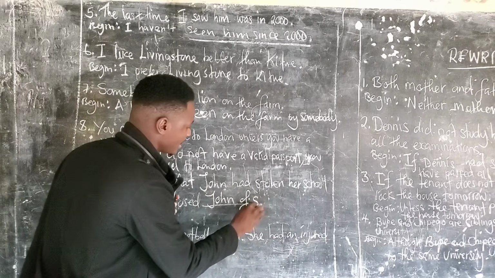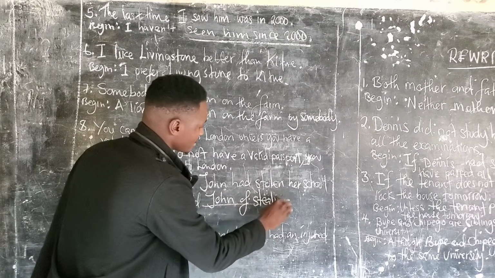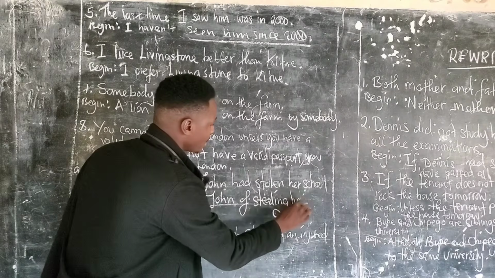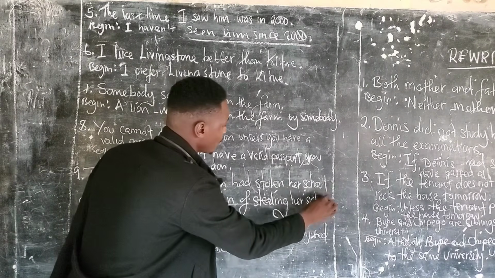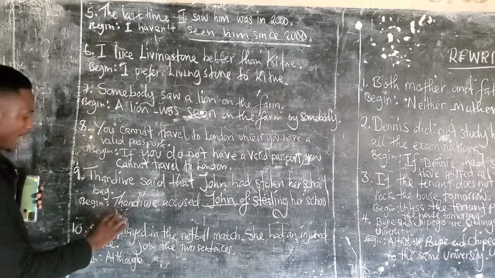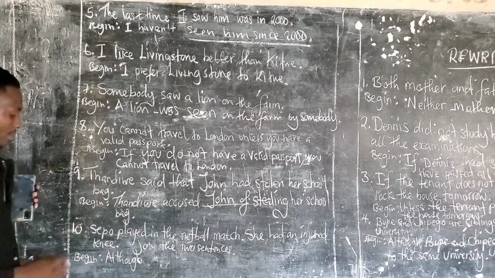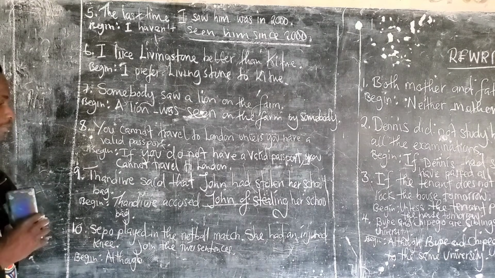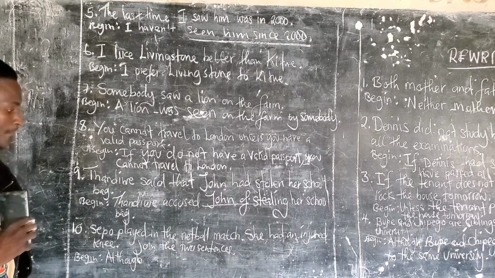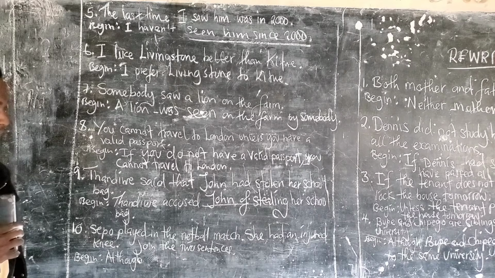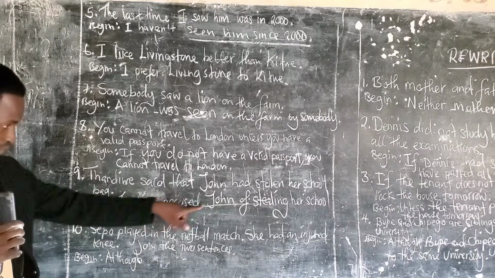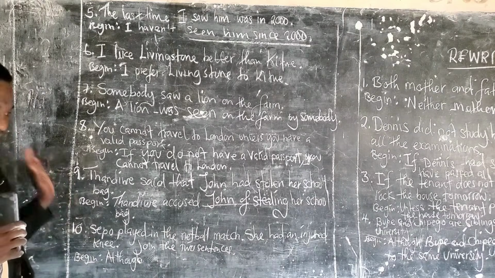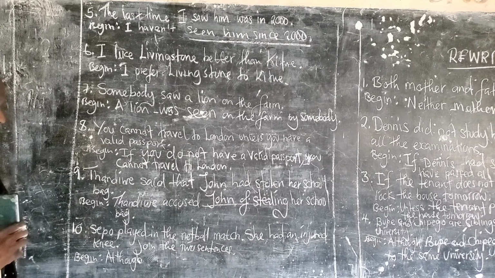Accused John of what? Stealing her school bag. Are we together? Full stop. Don't forget to punctuate. Someone says, accused John to have stolen. No. The secret is accused goes with of. That is wrong.